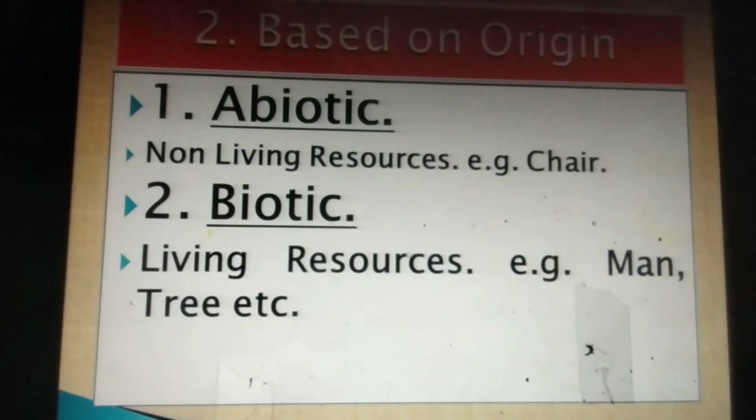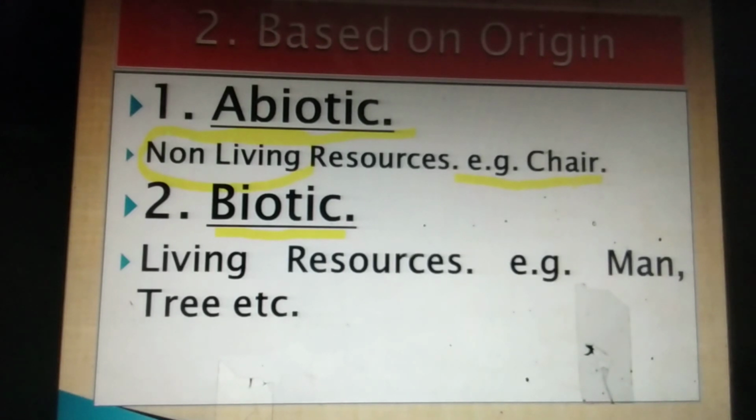Based on the origin, the second point, natural resources on their origin are of two types. First is abiotic and the second one is biotic. In simple terms, abiotic is non-living, means which does not have life, like this computer, this table, photo frame, desk, pen, pencil, buildings, chairs, these are the abiotic resources, non-living resources.